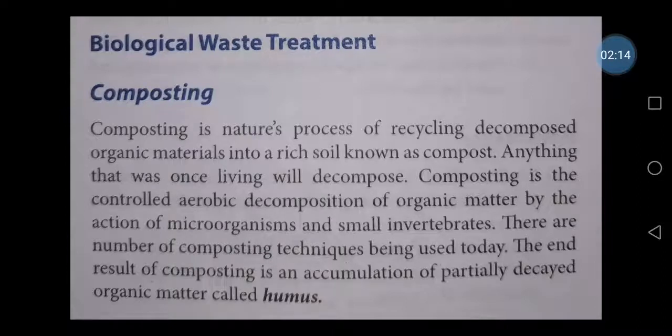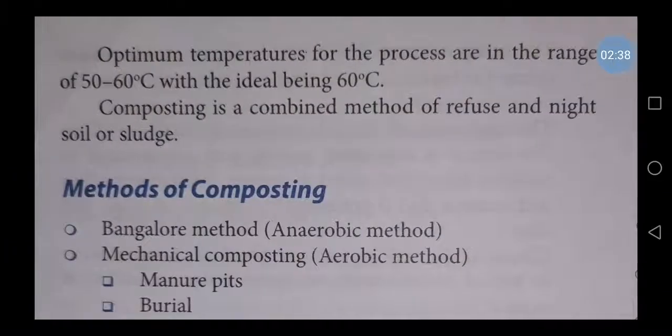There are a number of composting techniques being used nowadays. The end result of composting is an accumulation of partially decayed organic material which can be useful for agriculture, which is known as humus. Instead of using so many artificial fertilizers, we can use this natural product, humus. Let us see the various types of composting methods. The optimum temperature for the process is in the range of 50 to 60 degrees Celsius.